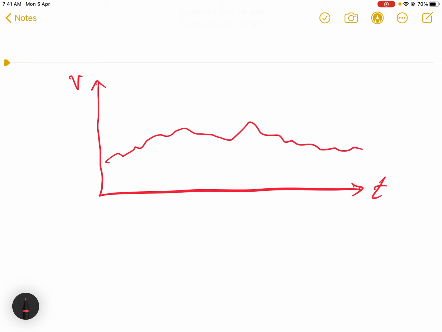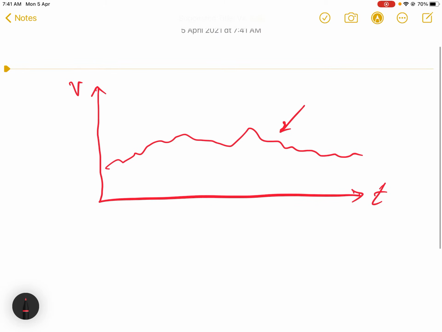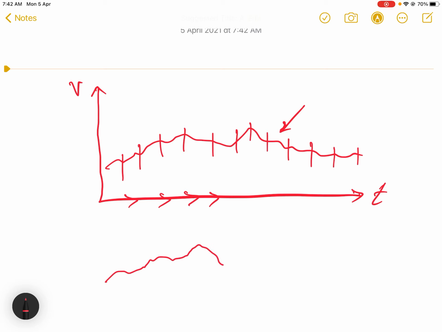Then this waveform is considered an analog waveform, because as time progresses, the magnitude of this signal changes without any abrupt changes. There are no sudden changes taking place.